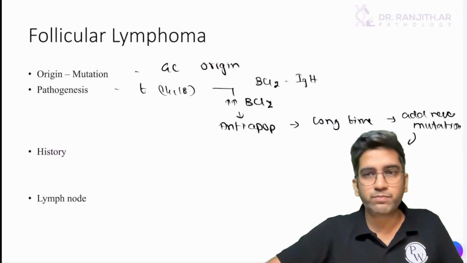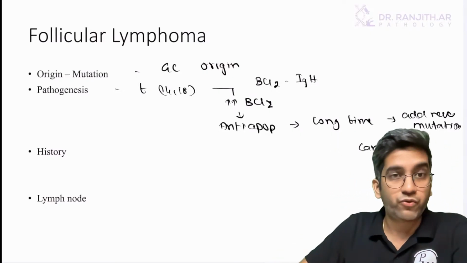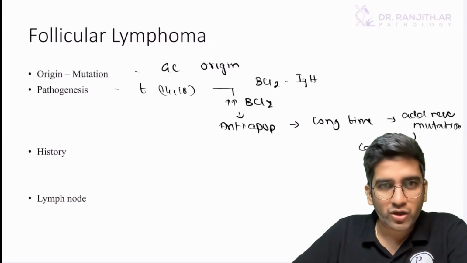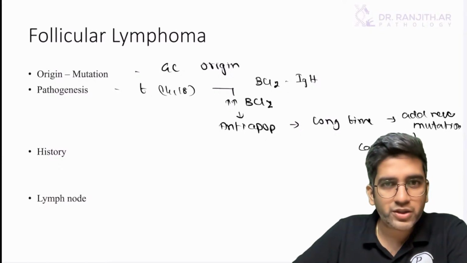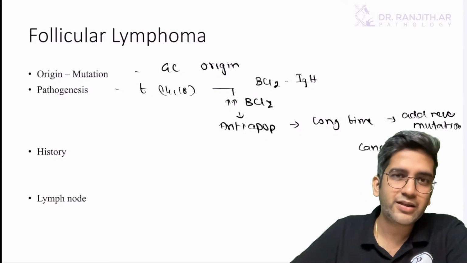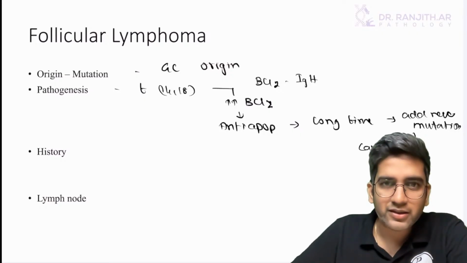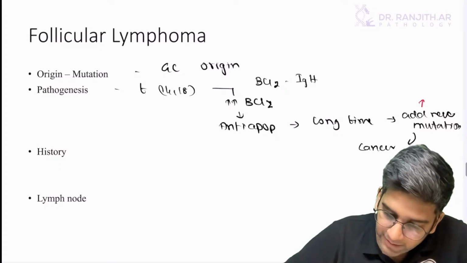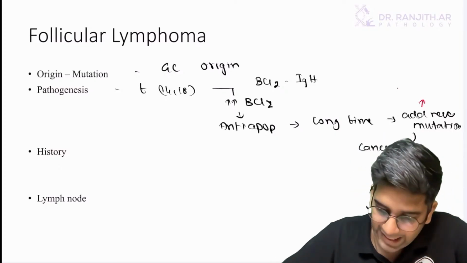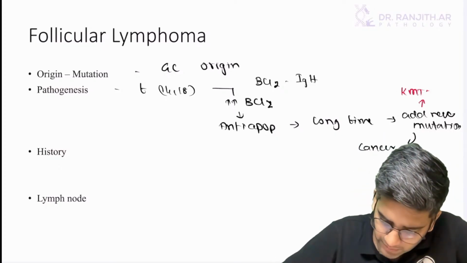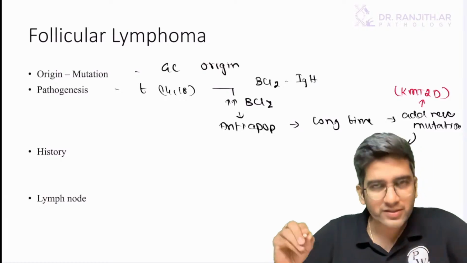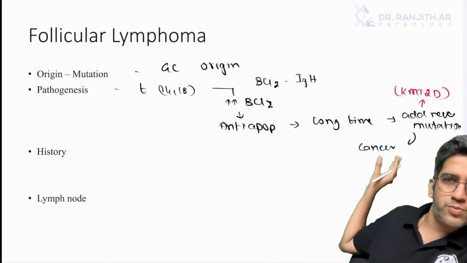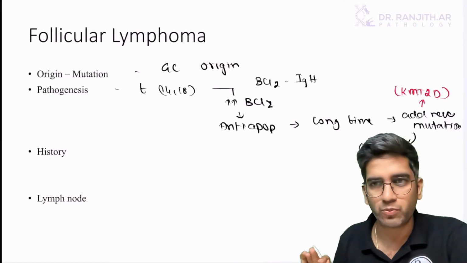Okay, that's the simplest pathogenesis for your follicular lymphoma, right? So if at all you want to write what could be the new mutation, there's a possibility you can write it, but if you forget it, stop it here. If you want, write the new mutation which is most likely important for follicular lymphomas, KMT2D. It's a transcription factor. It's there in Robbins. If required, write it. Otherwise, write new mutations resulting in a follicular lymphoma. That should be more than enough, right?